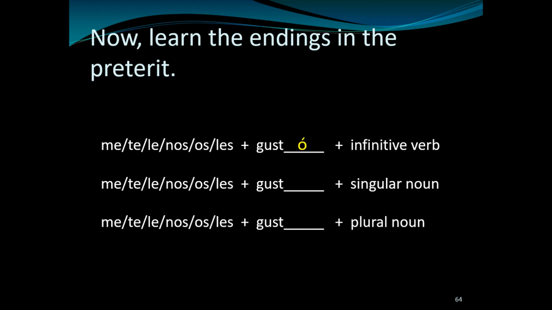Liked. He liked it. She liked it. I saw a movie last night and I liked it. In other words, I saw a movie last night and it pleased me. Singular noun, we're going to say gustó. And we also said in the last set of notes that if it's a plural noun, it's gustaron.